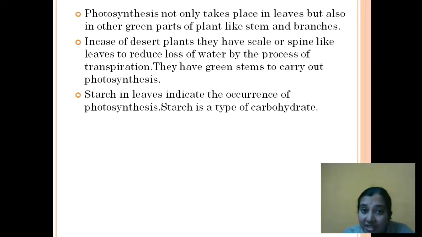Dark bluish color. Bluish green or brown, it depends upon the kind of substance you take. So dark bluish mainly, light to dark bluish, shows the presence of starch.